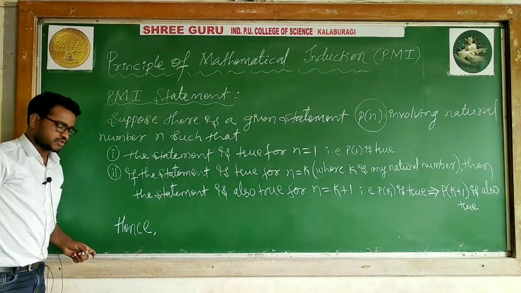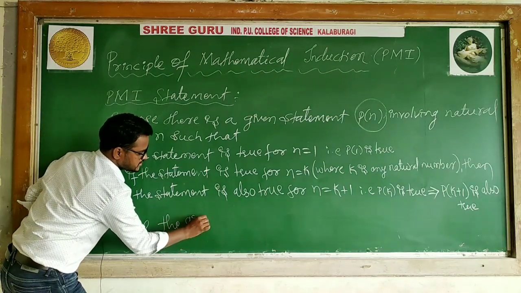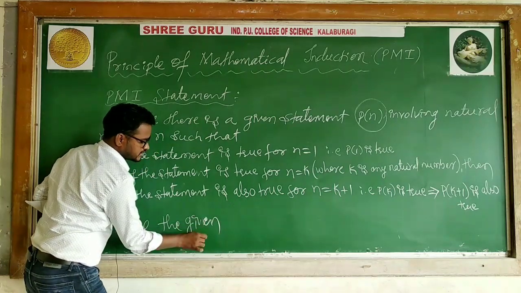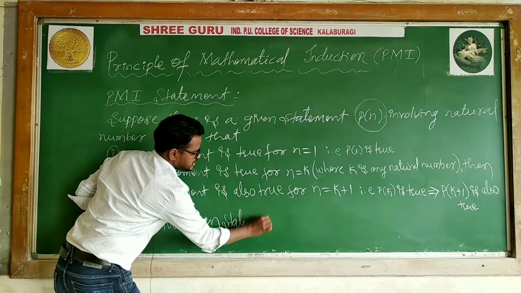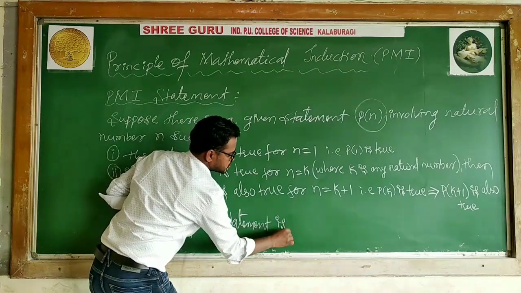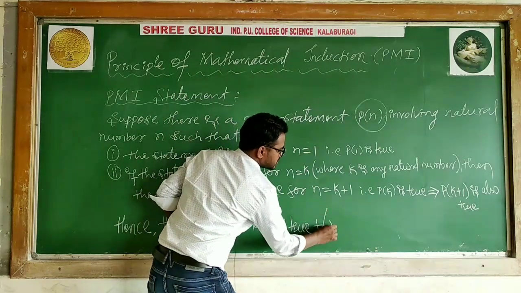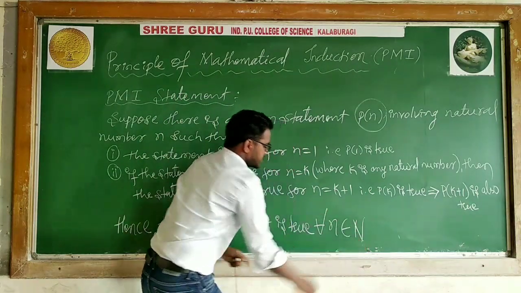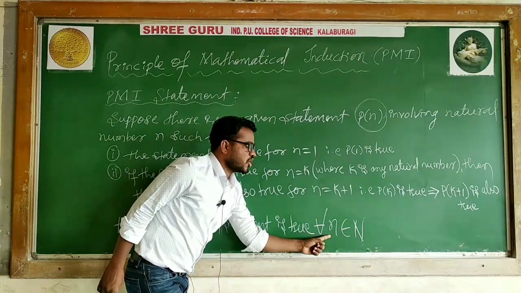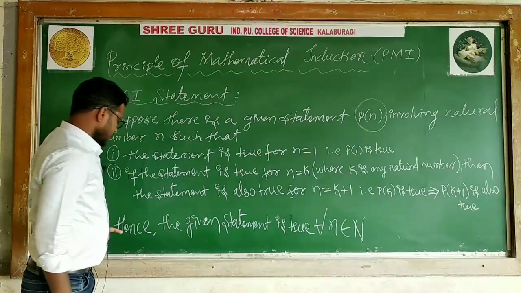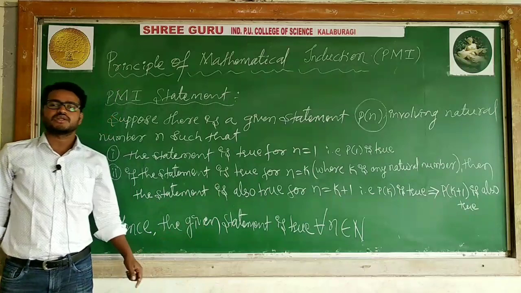this I can say as the conclusion also. Hence the given statement is true for all n belongs to capital N. This is the mathematical notation I wrote. For all n belongs to capital N means for all natural numbers. Hence the given statement is true for all natural numbers.